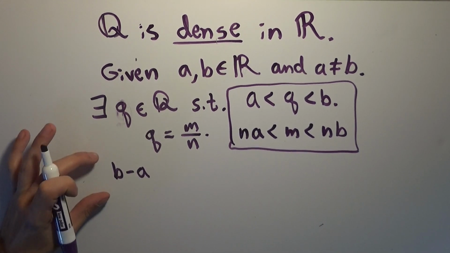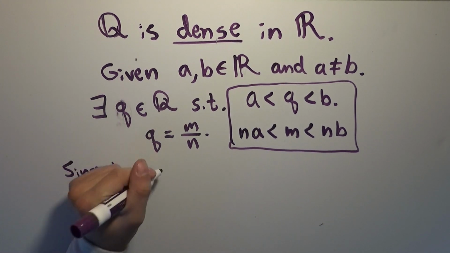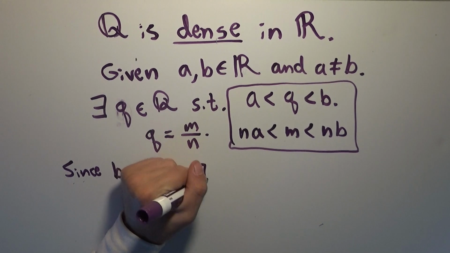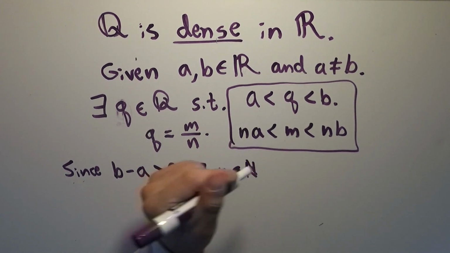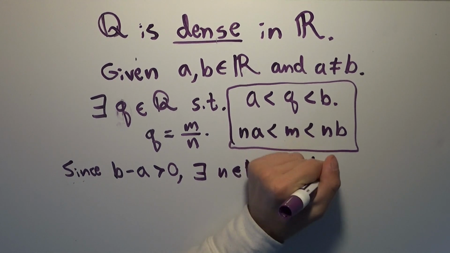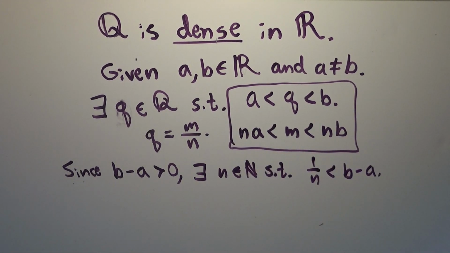So we can take b minus a to be the y that we had when we proved the Archimedean principle and say, since b minus a is greater than 0, there exists some natural number n such that 1 over n is less than b minus a. We can find a big enough integer that if we reciprocate it, it's less than b minus a, which means that no matter how close together a and b are, their difference is bigger than some reciprocal of a natural number.